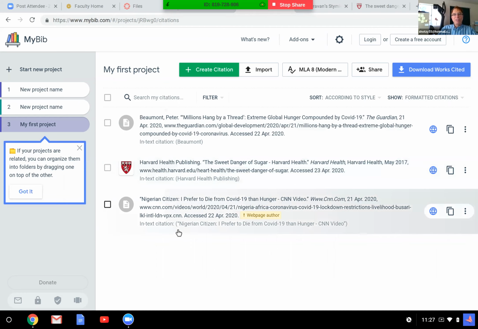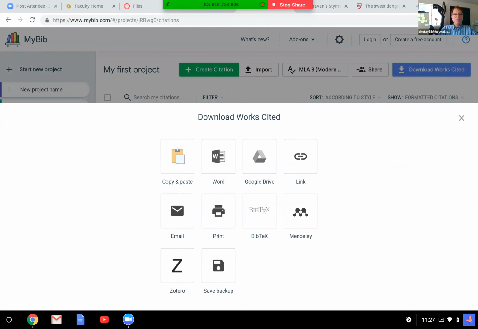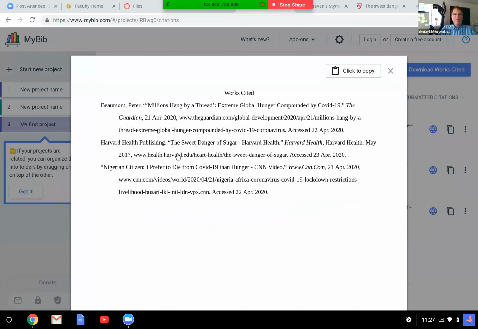This one, because it's an article with no author, we put the article first. And this one, because I do have a last name, we put the last name. But I want to see what a website looks like. I'm going to click on it. I know I'm going to copy and paste it in my paper, so I'm going to click on that one. And there, it's done for me. I didn't have to do it. It's alphabetized. I didn't have to do that. Everything is beautiful. It's all perfect. And if I want to copy it, I go over there and copy. And I'm done.